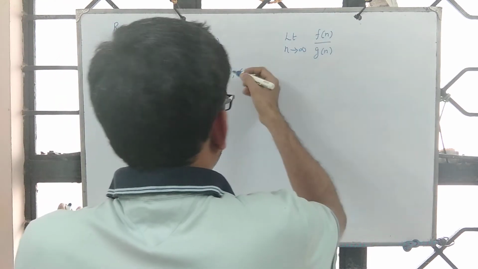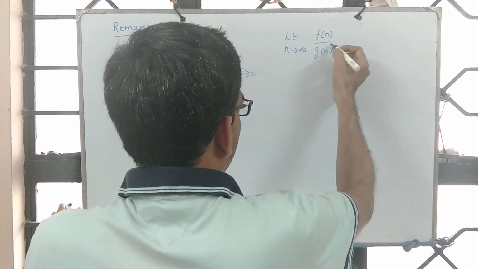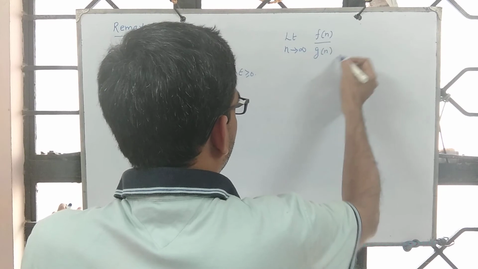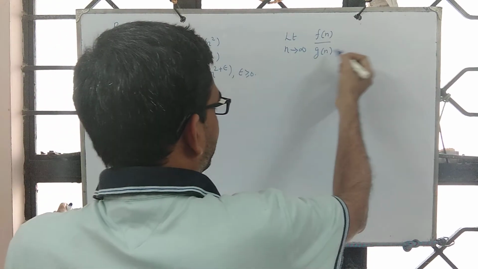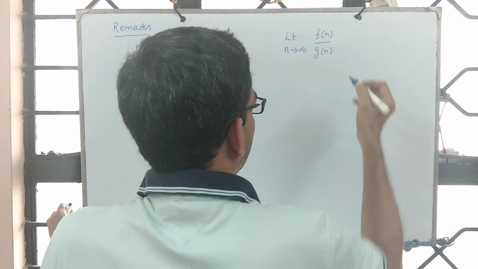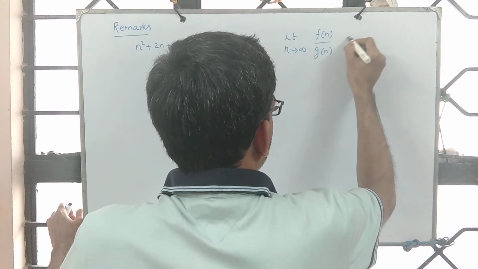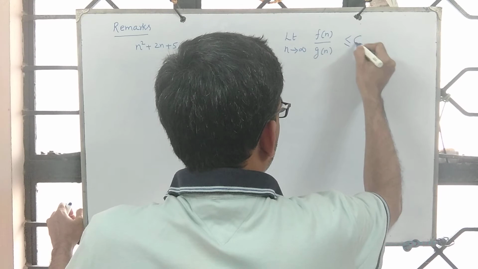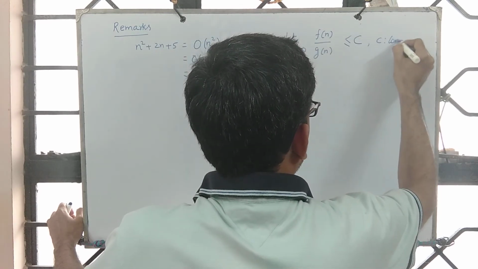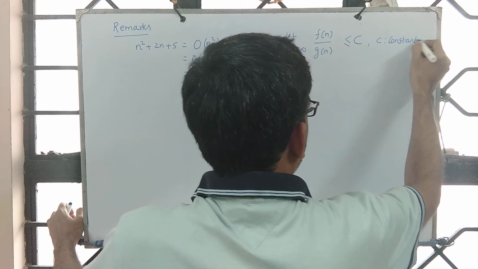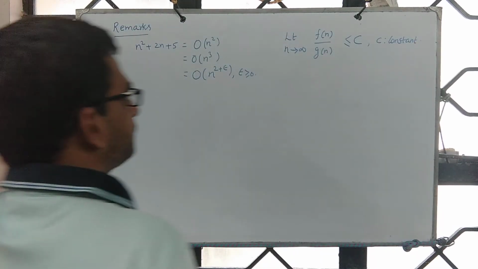Otherwise, on simplification you get some function of n, and 1 by that will approach 0. Which means this is at most C, where C is a constant. Correct?